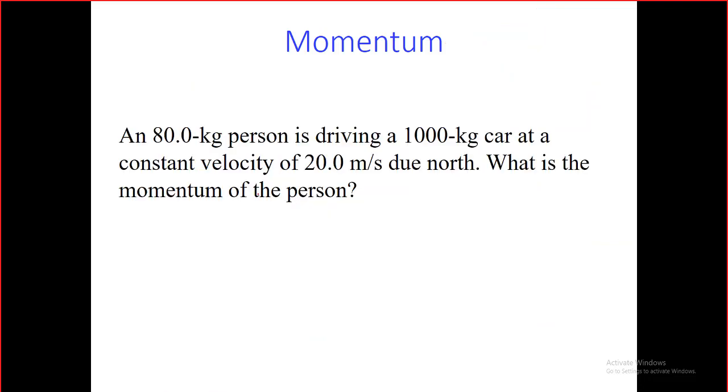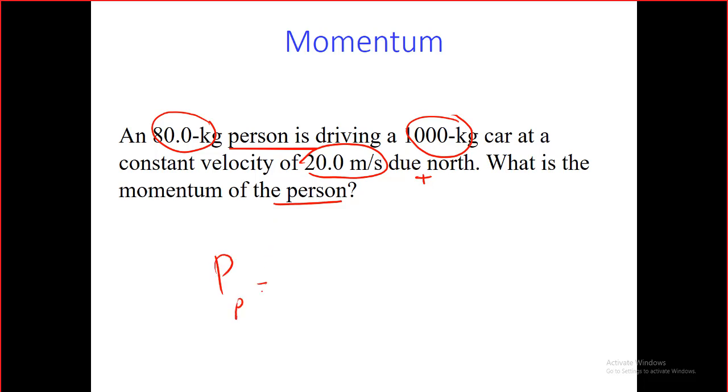Now we have a question. We have an 80 kilogram person driving a 1000 kilogram car. The car is moving with 20 meters per second due north, in the north direction, so the velocity will be plus. What is the momentum of the person? We have some confusion among the students, which should be so simple, it's just direct substitution in the law.